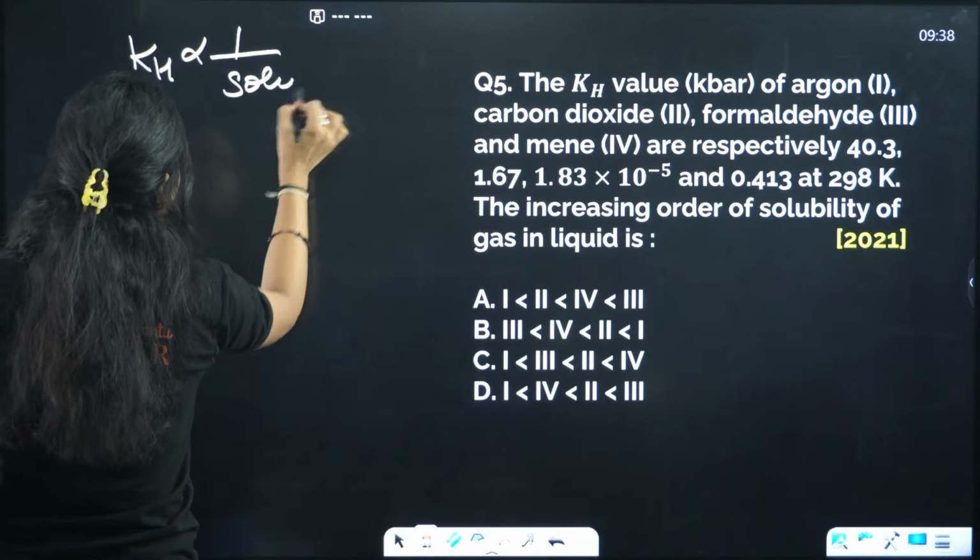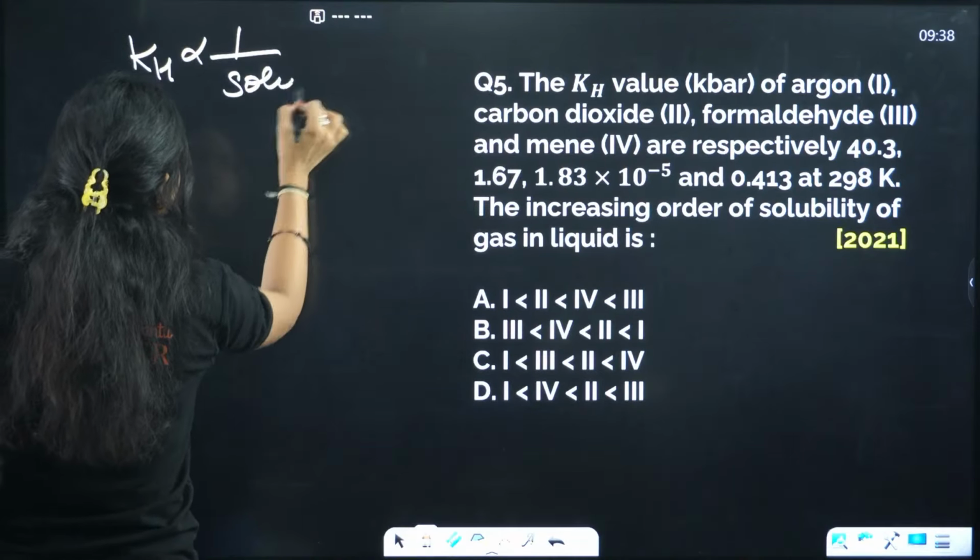Because if you have liquid here and gas here, and you increase the pressure, there will be more contact between the gas and liquid, right? As there will be more contact, the chances of the gas getting soluble in liquid increase. That's why it increases with pressure and decreases with the temperature.